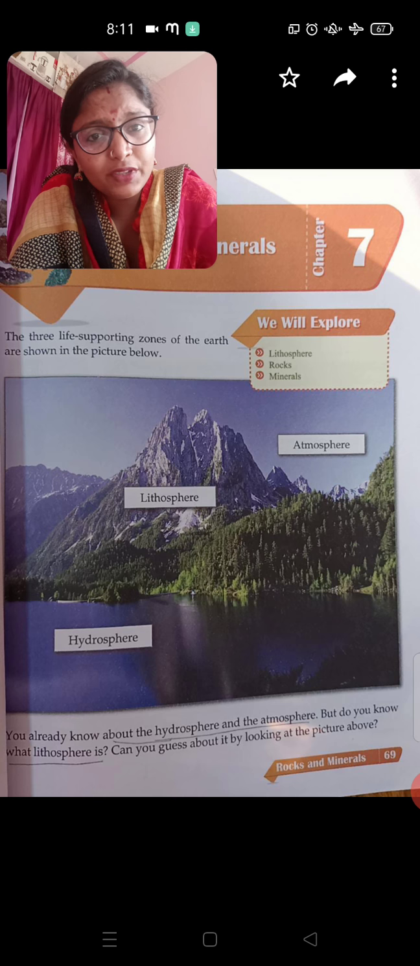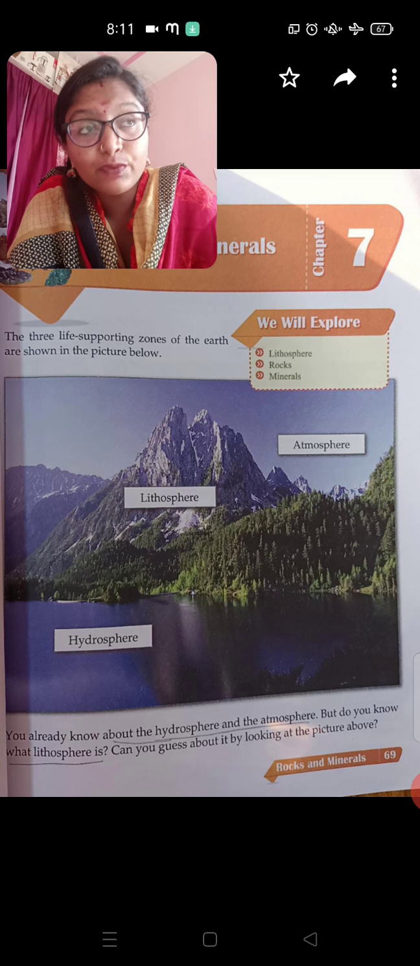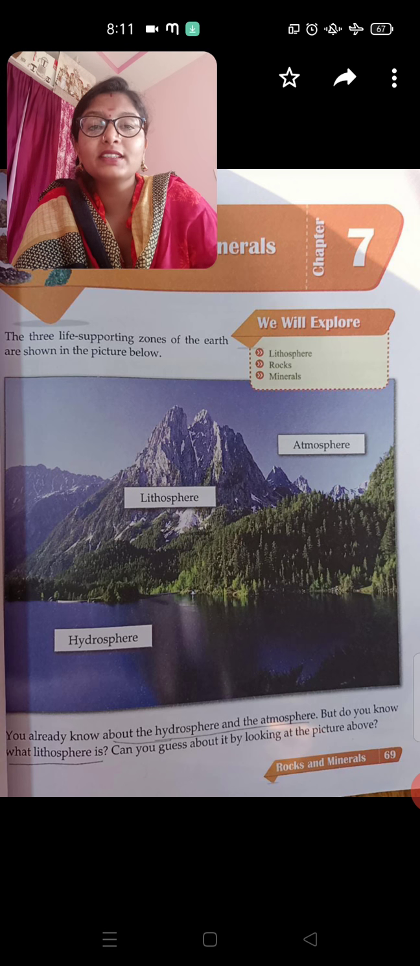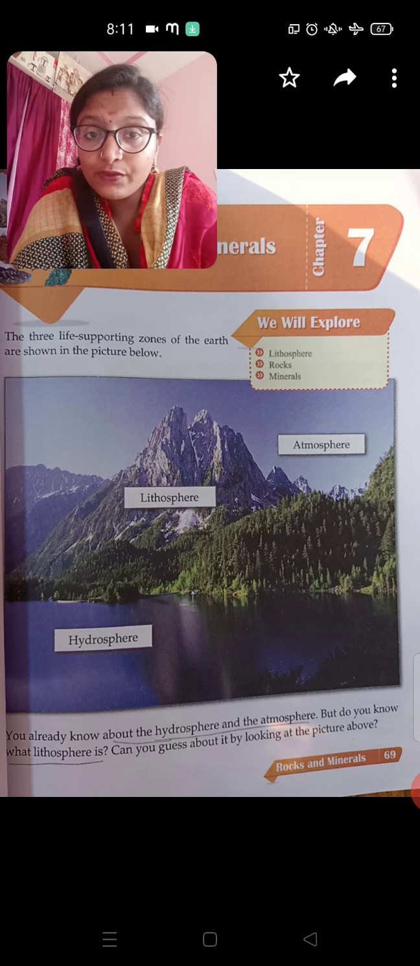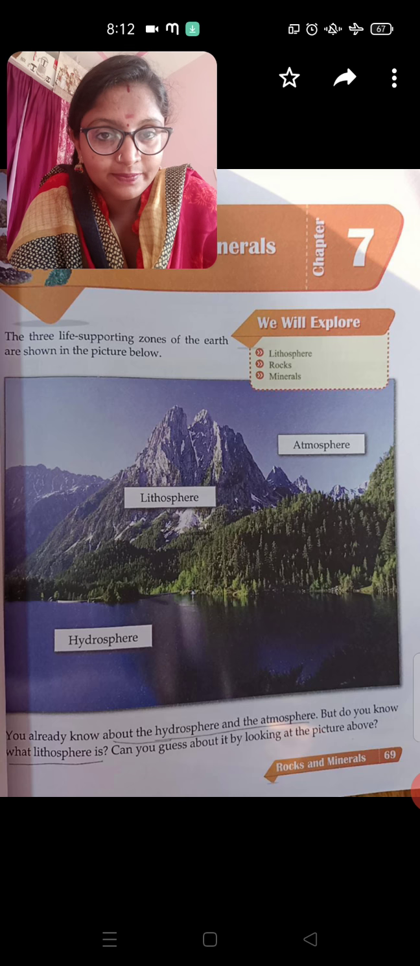So, what is atmosphere, dear children? I hope you already know that. Atmosphere, it's a layer of gases which is around us, right? Which surrounds the earth. It is a layer of gases. Okay? Atmosphere, it is a layer of gases which surrounds the earth.